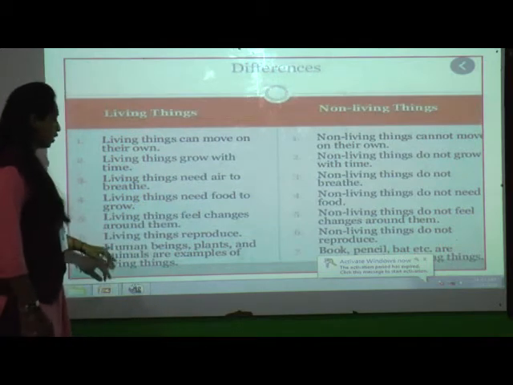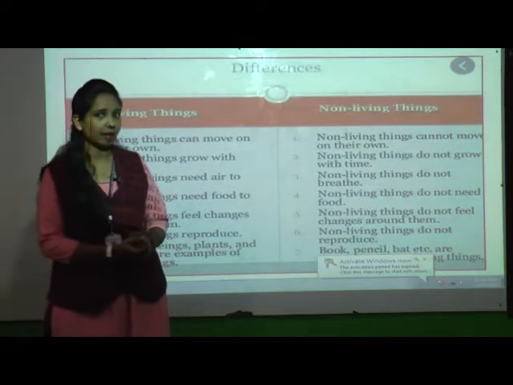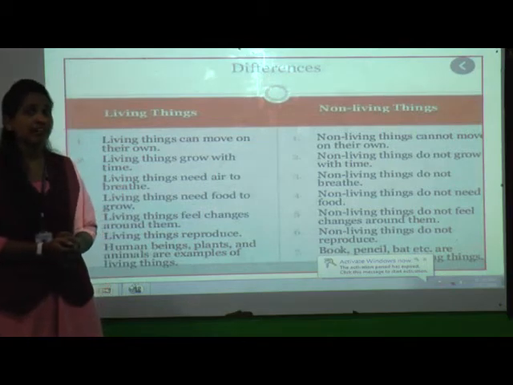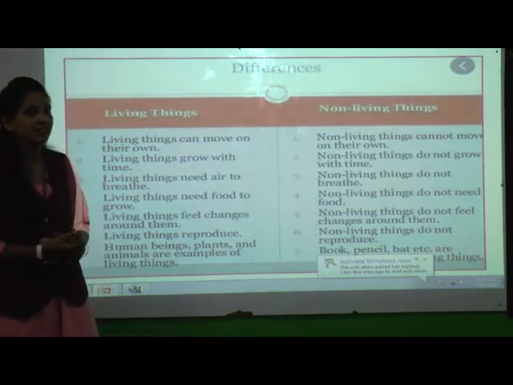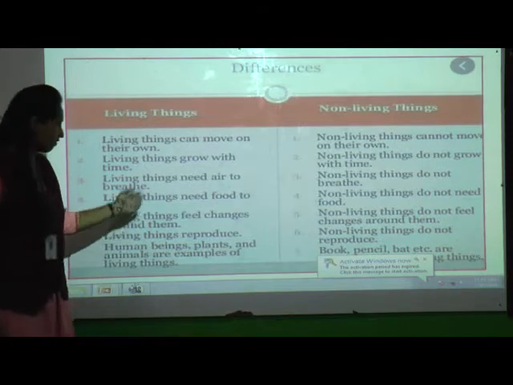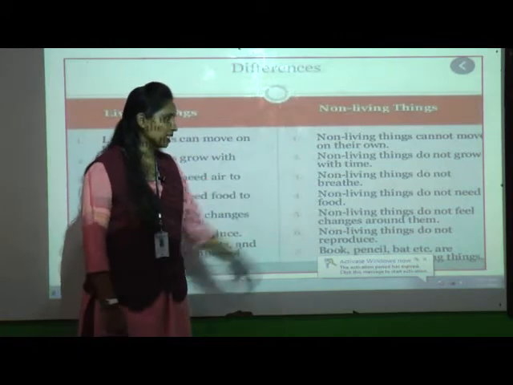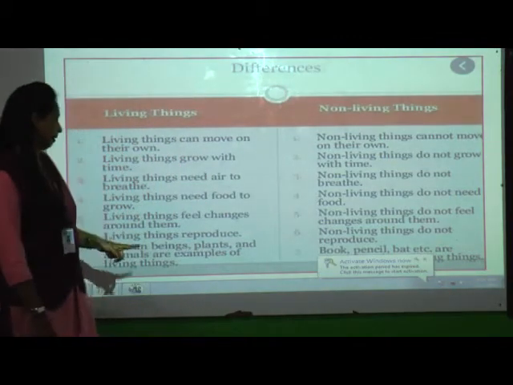Now see the 5th point. Living things feel changes around them. Yes students, we feel changes around us because now the rainy season is there. Yes or no? We can feel cold. So whenever you feel cold, you will wear the sweater. So that is how we feel changes around us. But what about non-living things? Non-living things do not feel changes around them.